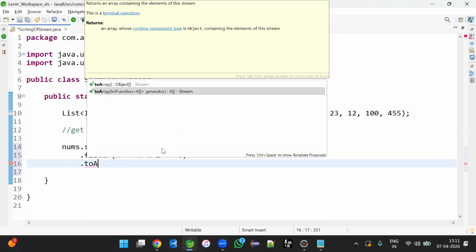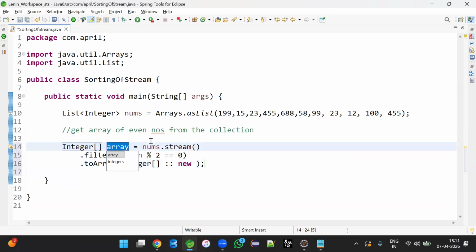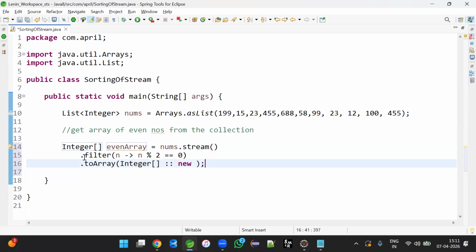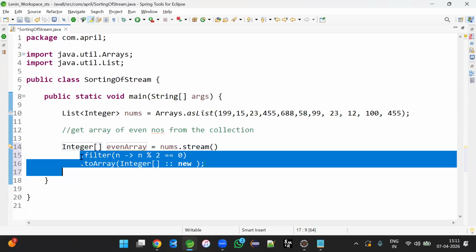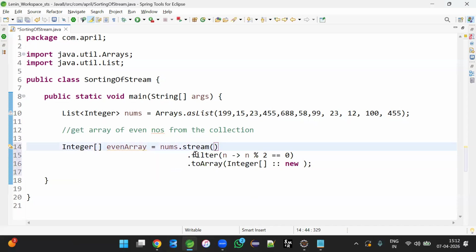The toArray method will take an integer function; I'm using a constructor reference here. So Integer array double colon, then new is the keyword. That creates an object of an integer array. Then we are going to get an integer array, with a programmer's choice of variable, evenArray numbers. That's the syntax. First we are streaming, followed by converting into array format. So stream it, filter it, then convert into array.